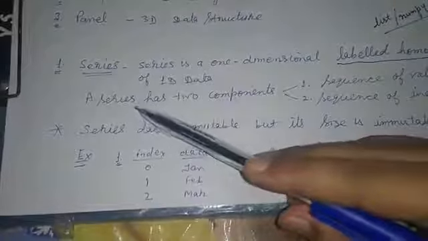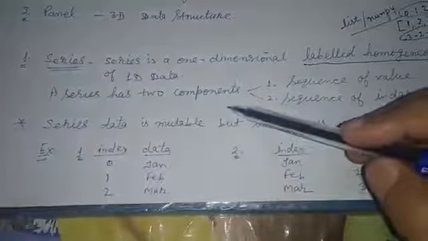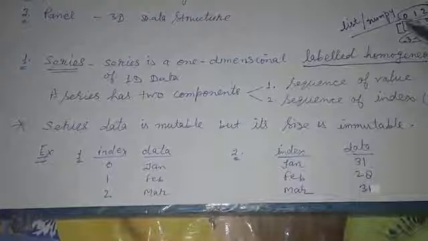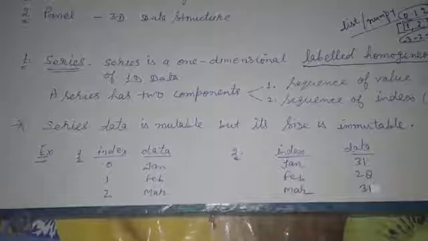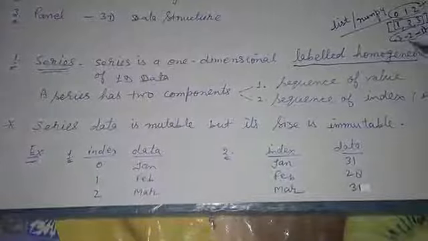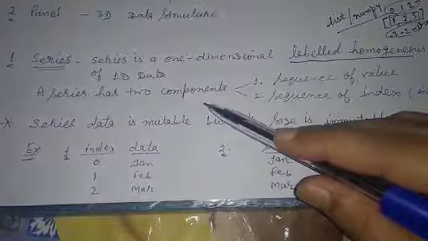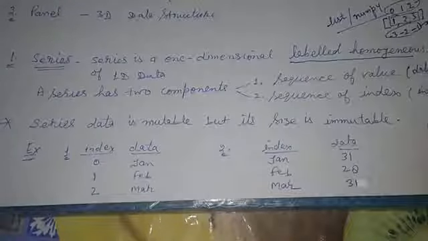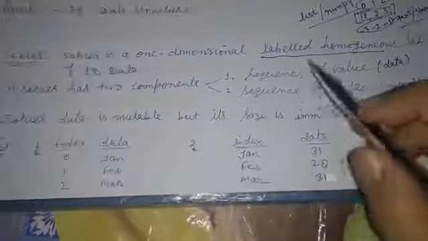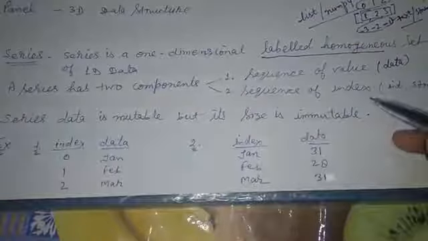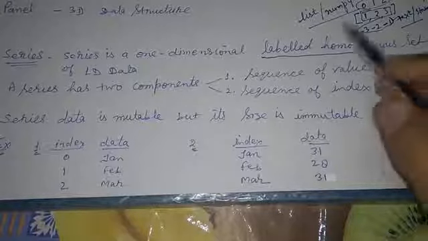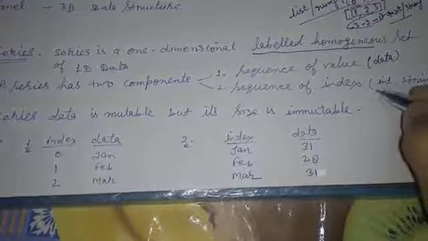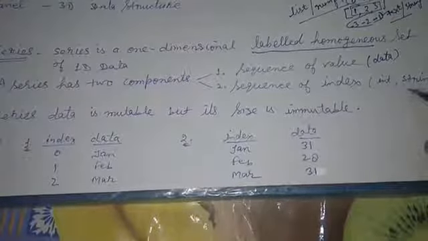A series has two components, unlike list and NumPy, which have only one set of values, and the index is automatically assigned by Python. What are the two components? Number one, a sequence of values, meaning data, and a sequence of index, which makes it different from list and the one-dimensional array in NumPy. Index can be integer, string, or text, as I already told you.